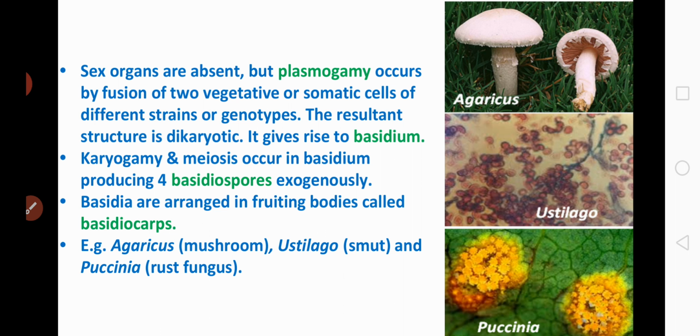The next two stages of sexual reproduction, karyogamy as well as meiosis, occur in the basidium itself to produce the spores, which are referred to as basidiospores and are produced in a structure called basidiocarp. And examples: agaricus, ustilago and puccinia. So is that clear? These are the characters of class basidiomycetes.